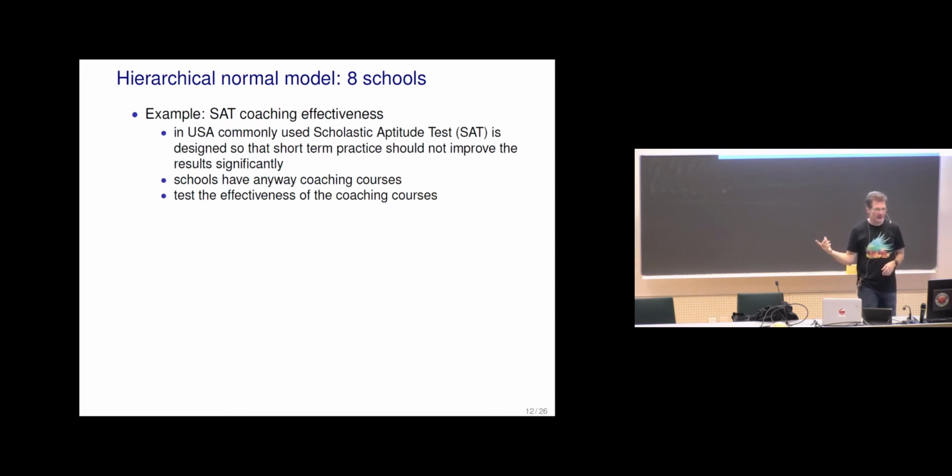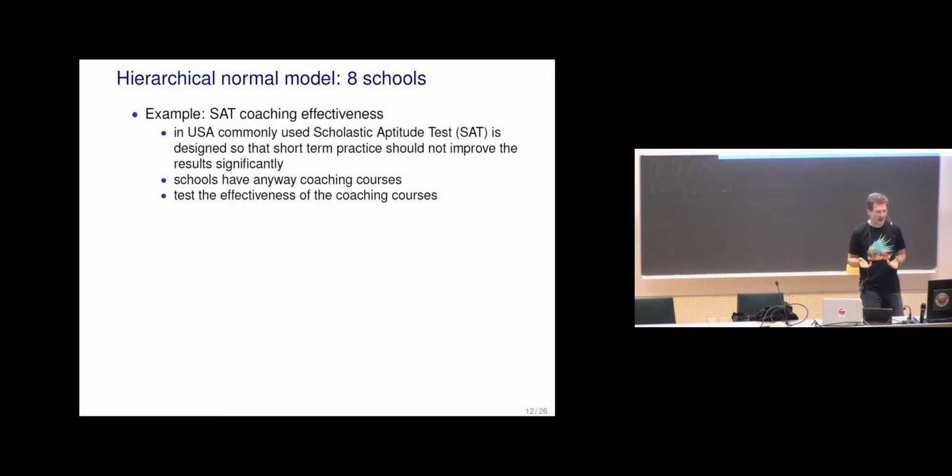In this factory example, we had from each machine several repeated observations. The eight schools example is also a hierarchical normal model, but there's a small twist in the observation level.